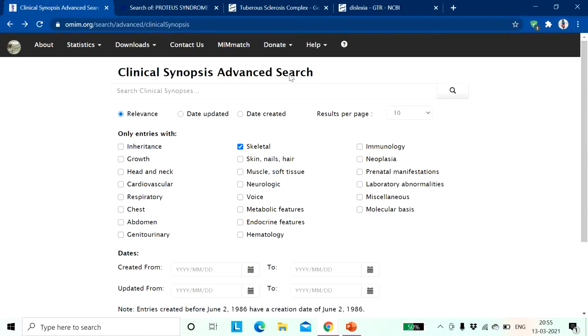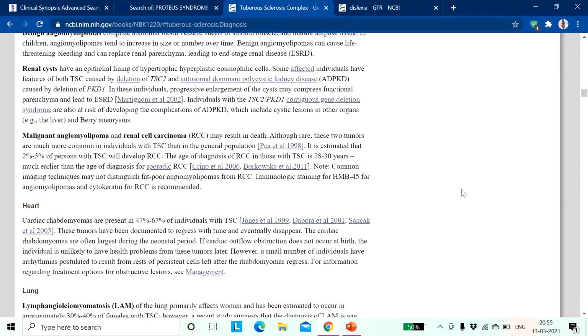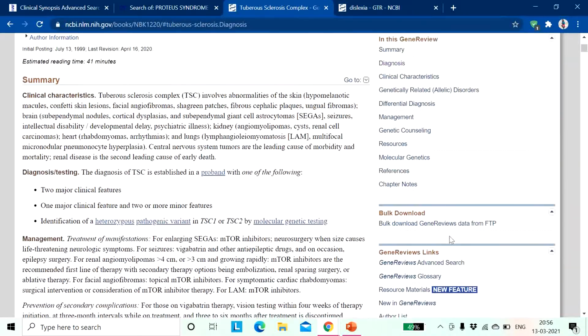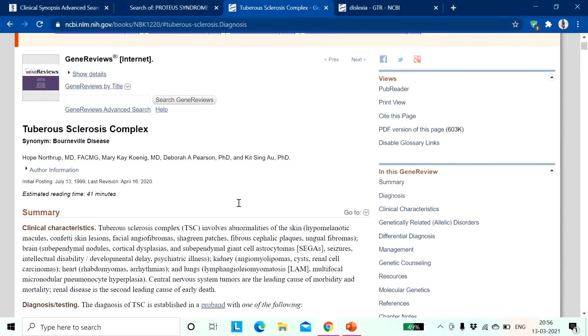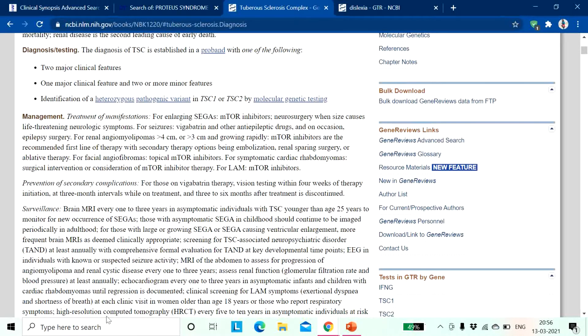So you can search by clinical synopsis, or you can use these entries to search a particular disease. And in case of the Gene Testing Registry, or GTR, this actually shows a particular paper. So for tuberous sclerosis, you will get the summary of the particular disease and the testing that I have mentioned.